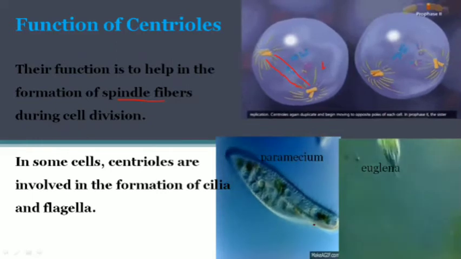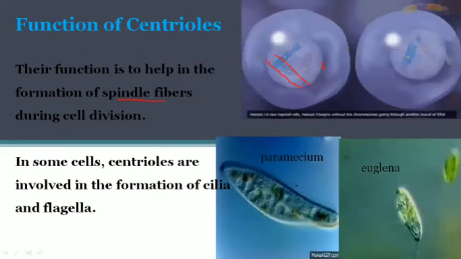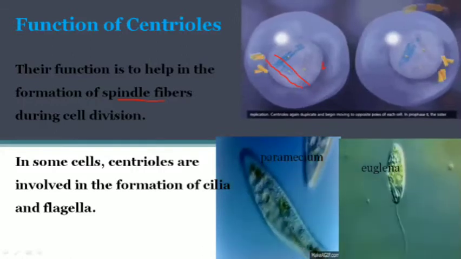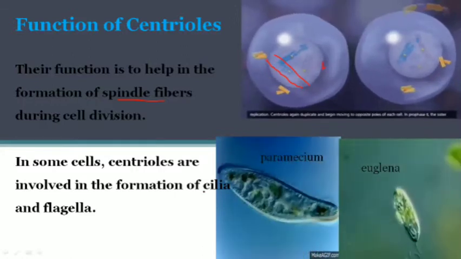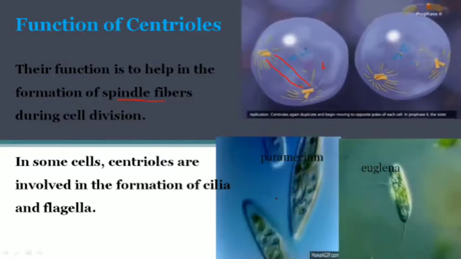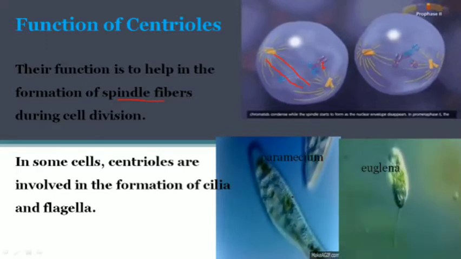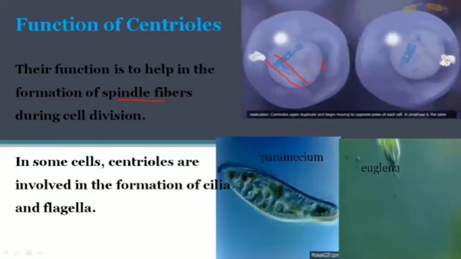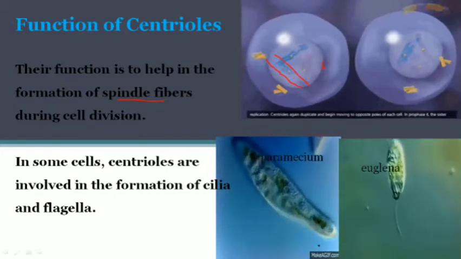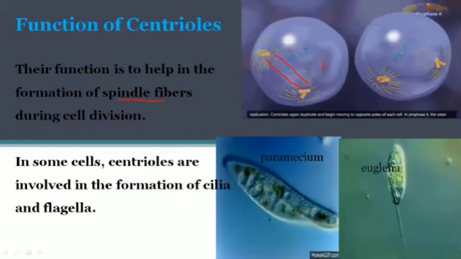This is paramecium, which is unicellular. You can see at the corner here, these thread-like structures which are moving, and these cilia help in the movement of the cell. This is a unicellular eukaryote, which is moving with the help of these cilia, and they are all around it. Cilia are so many and very small in length.